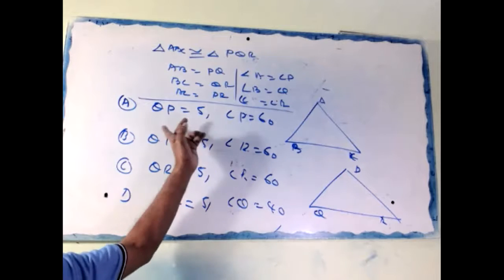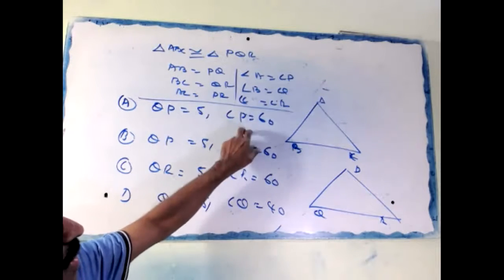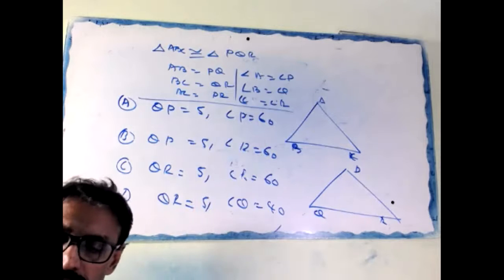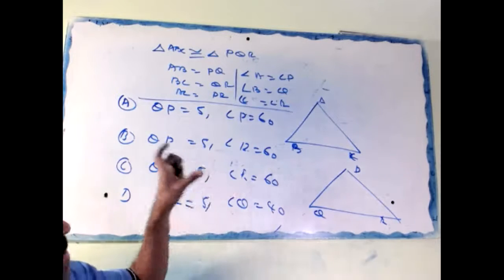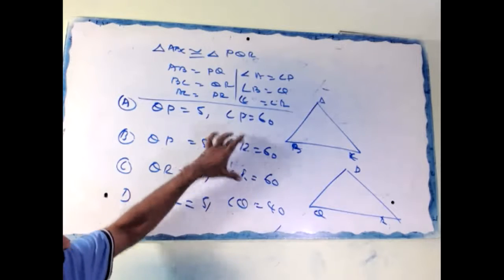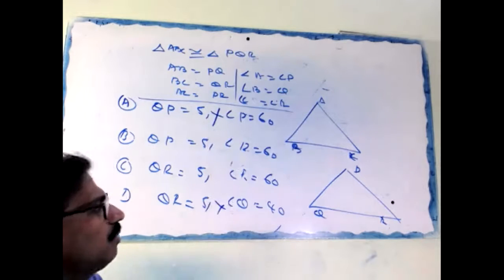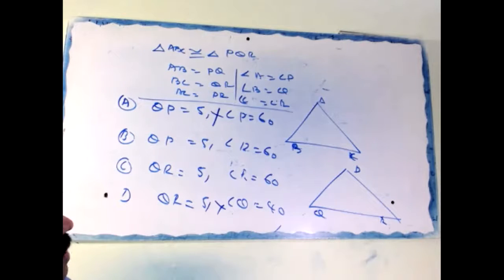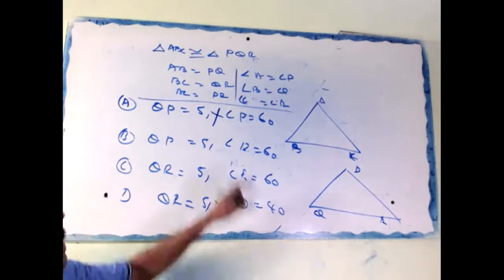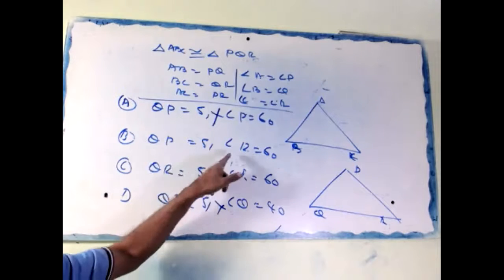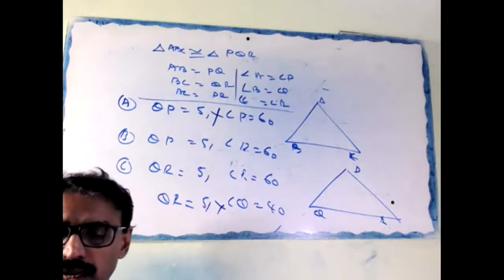Here angle R is not given, so straight away cut. Then R should be 60, so these two options only. AB is 5, AB corresponds to PQ. PQ how much? 5. That means option B is the answer. Clear or not?